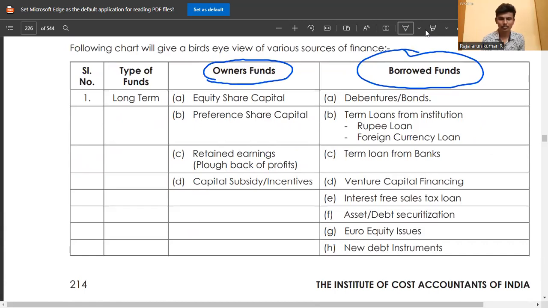Long-term sources are given in a different chart. In this chart, the book has explained from the owner's perspective and the borrower's perspective.